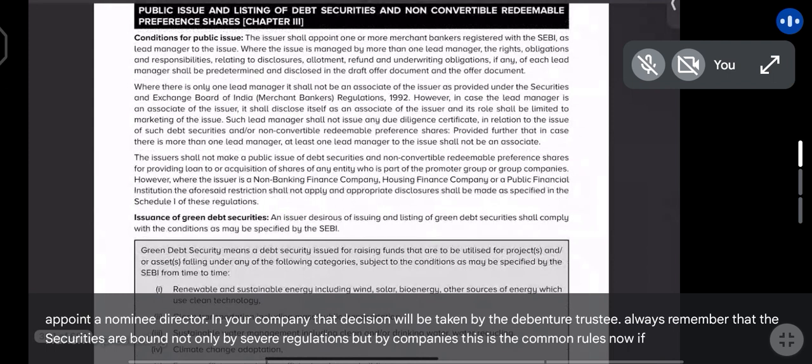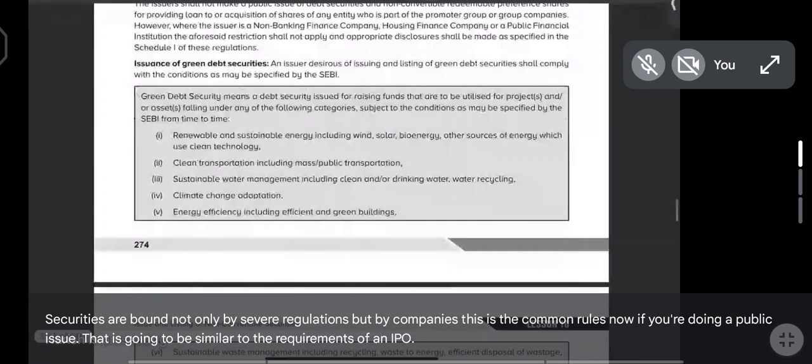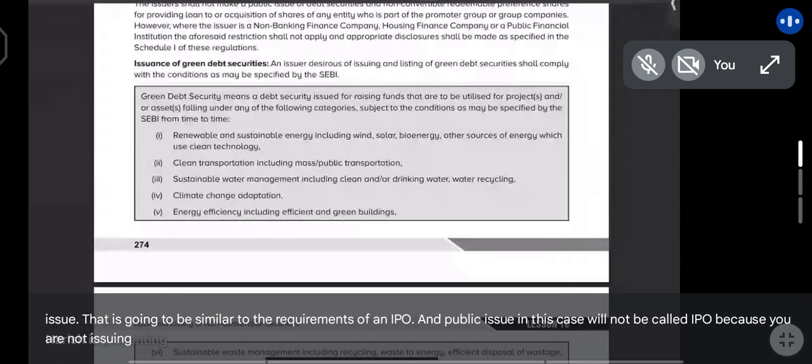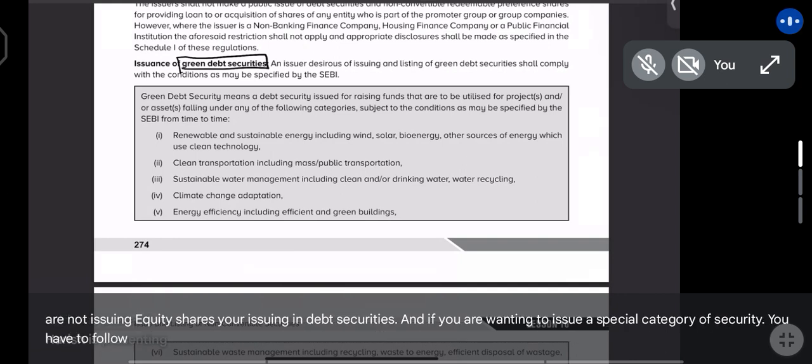Now, if you're doing a public issue, that is going to be similar to the requirements of an IPO. And public issue in this case will not be called IPO because you are not issuing equity shares, you are issuing debt securities. And if you are wanting to issue a special category of security, you have to follow additional compliances.